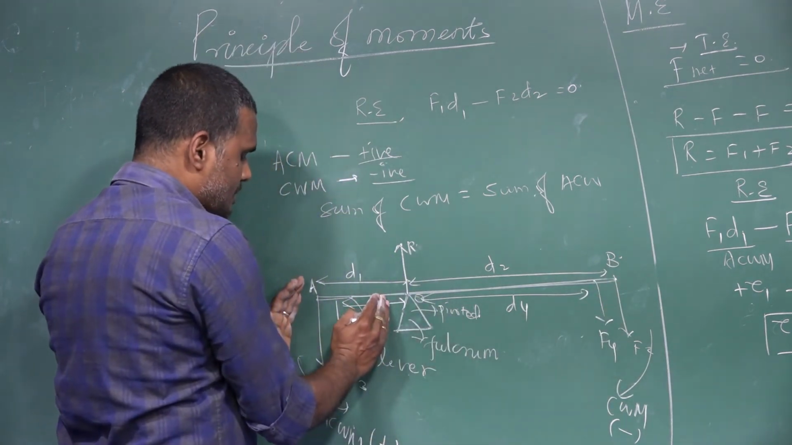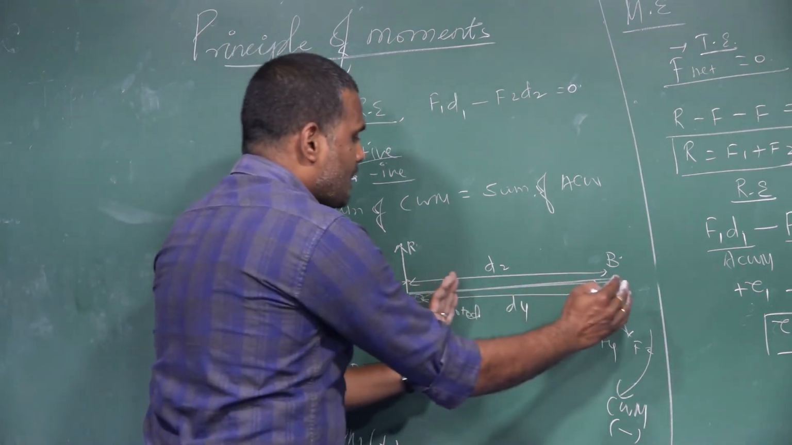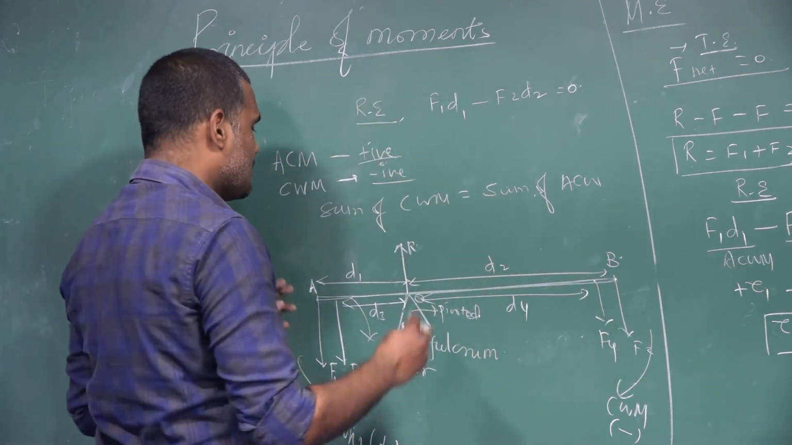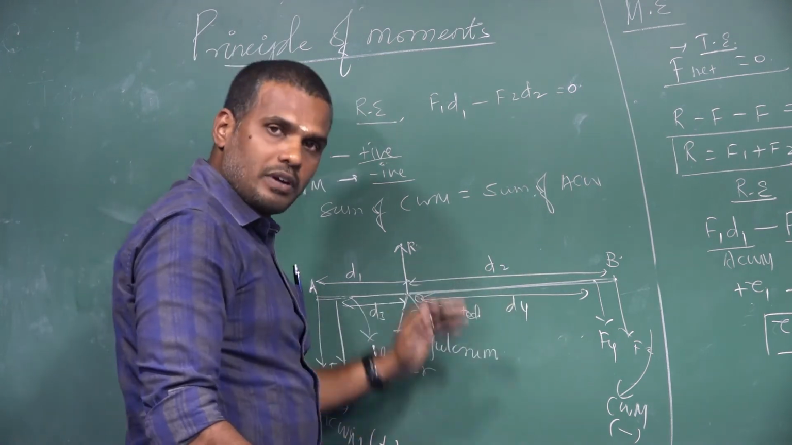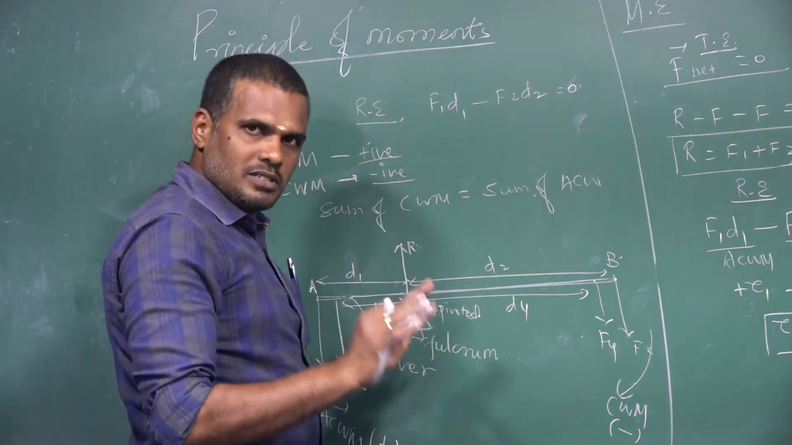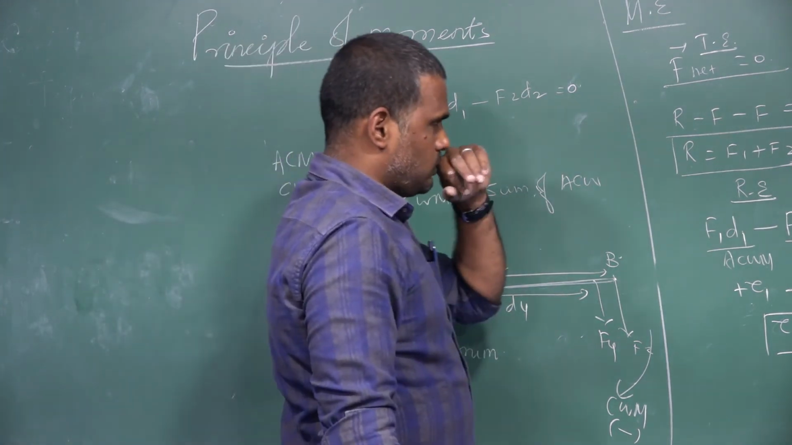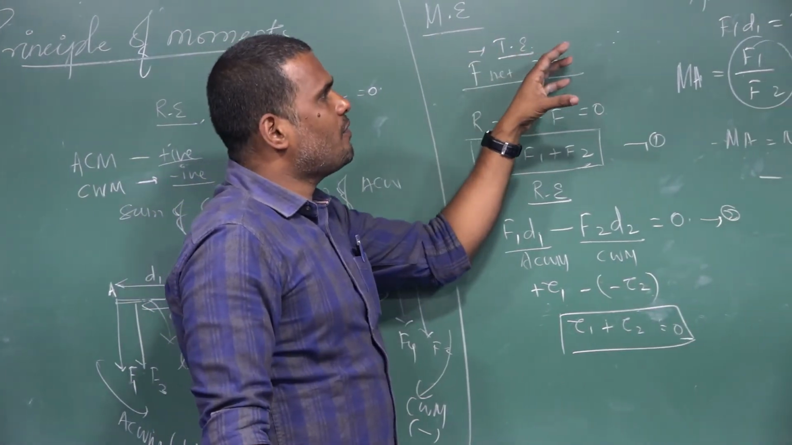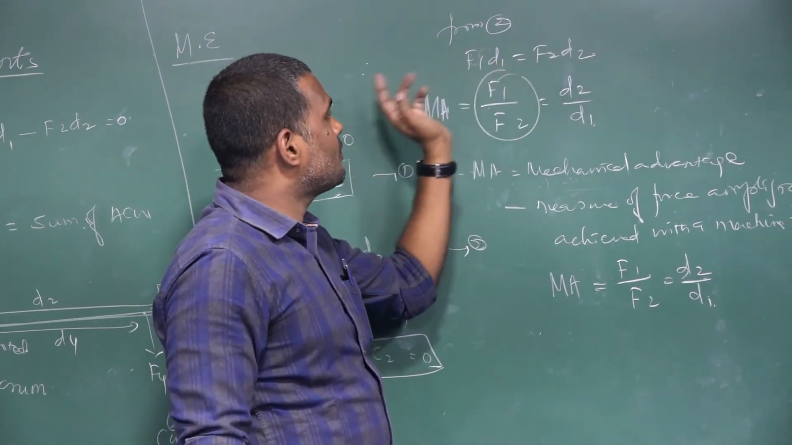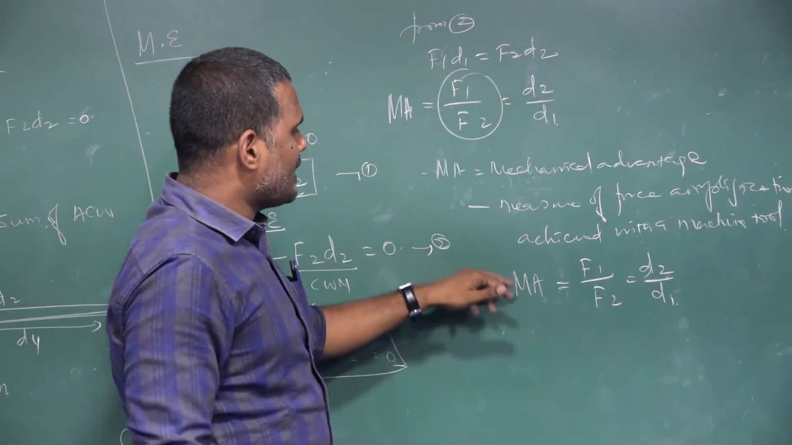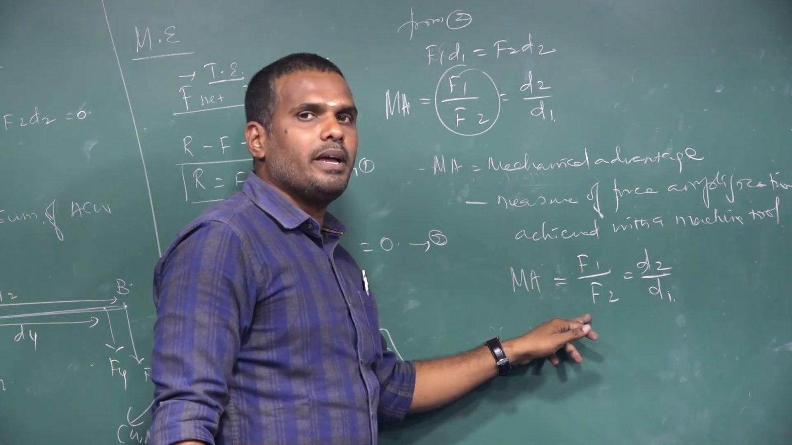If I sum up these anti-clockwise moments, and sum up these clockwise moments, then the sum of the anti-clockwise moments will be equal to the sum of clockwise moments. The principle of moments is that one. So the sum of clockwise moments is equal to the sum of anti-clockwise moments. That is achieved from this expression. And mechanical advantage is the ratio of F1 divided by F2.